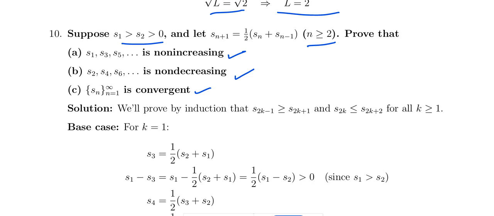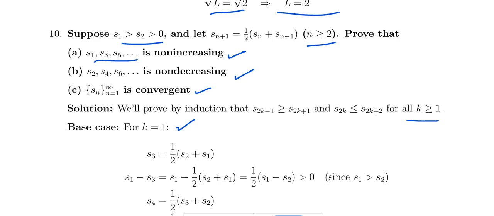So for that, the first one, you have to say s2k minus 1 is greater than or equal to s2k plus 1. That means s2k is less than or equal to s2k plus 2 for all k greater than or equal to 1. When you take k equal to 1, s3 equals s2 plus s1 divided by 2 by the definition.